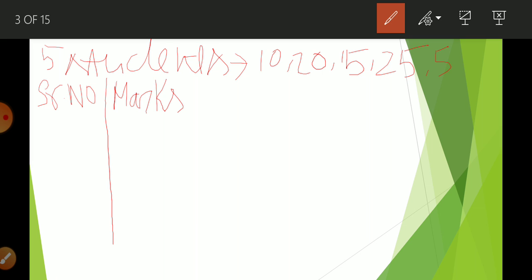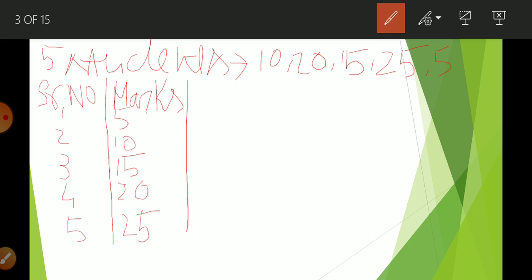So how many students are there? 5. So there will be the serial numbers 1, 2, 3, 4, 5. Suppose roll number 1 has gained 5 marks, roll number 2, 10 marks, roll number 3, 15 marks, roll number 4 has gained 20 marks and roll number 5 has gained 25 marks. So this is the example of individual series.